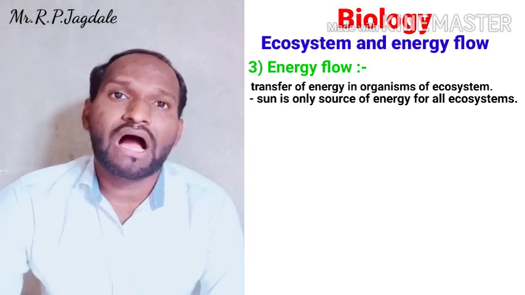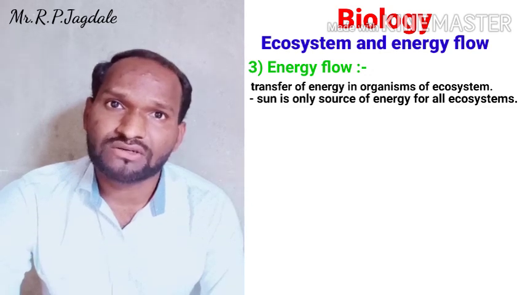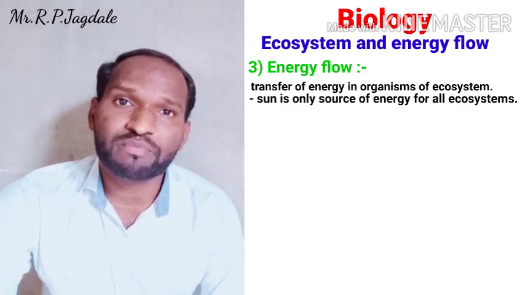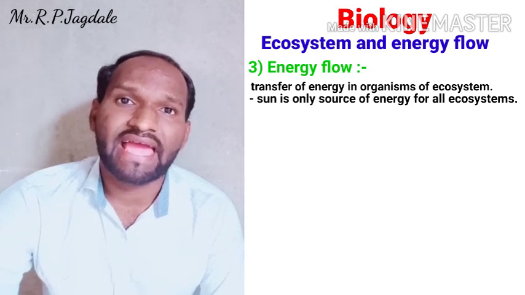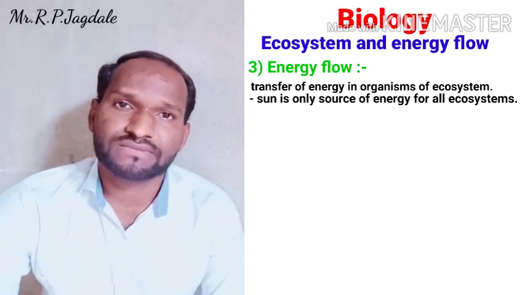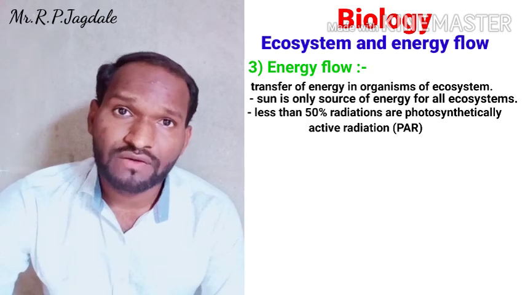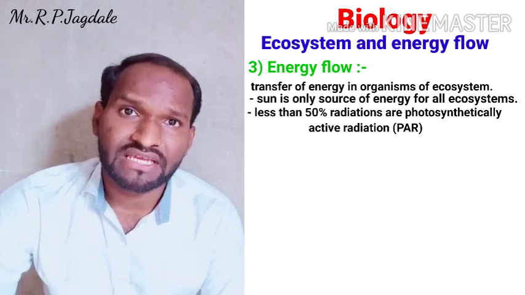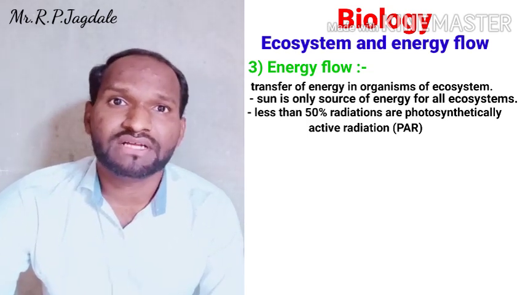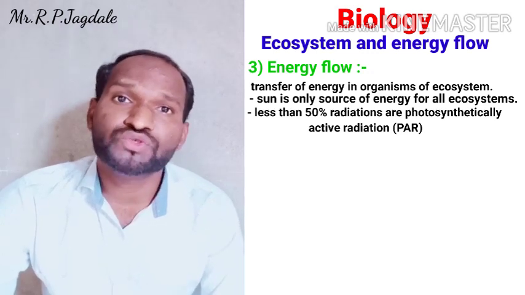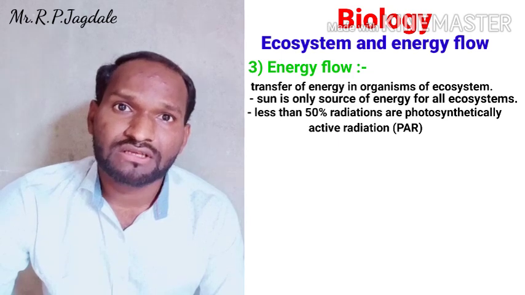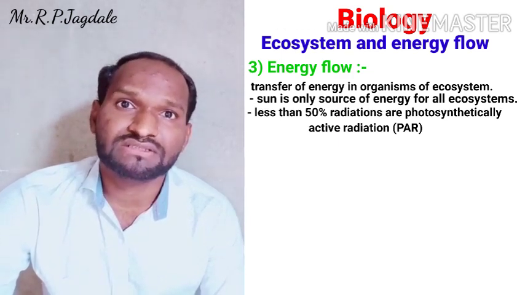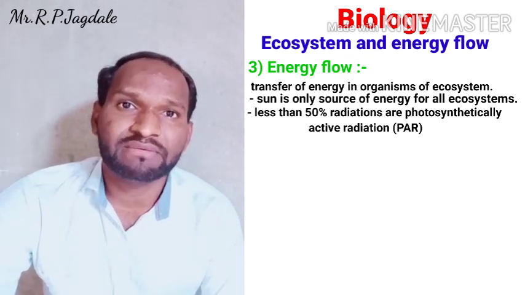Out of that 100%, less than 50% radiations are photosynthetically active radiations. That means whatever 100% radiations are emitted from the sun, it is not totally used for photosynthesis. Photosynthesis is where the own food production takes place by the plants, the producers.